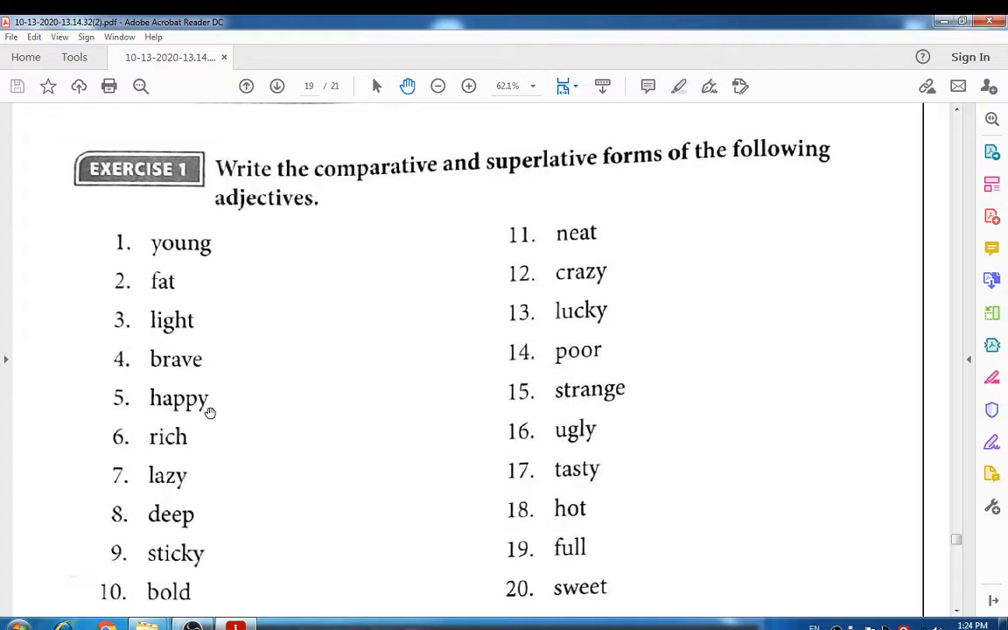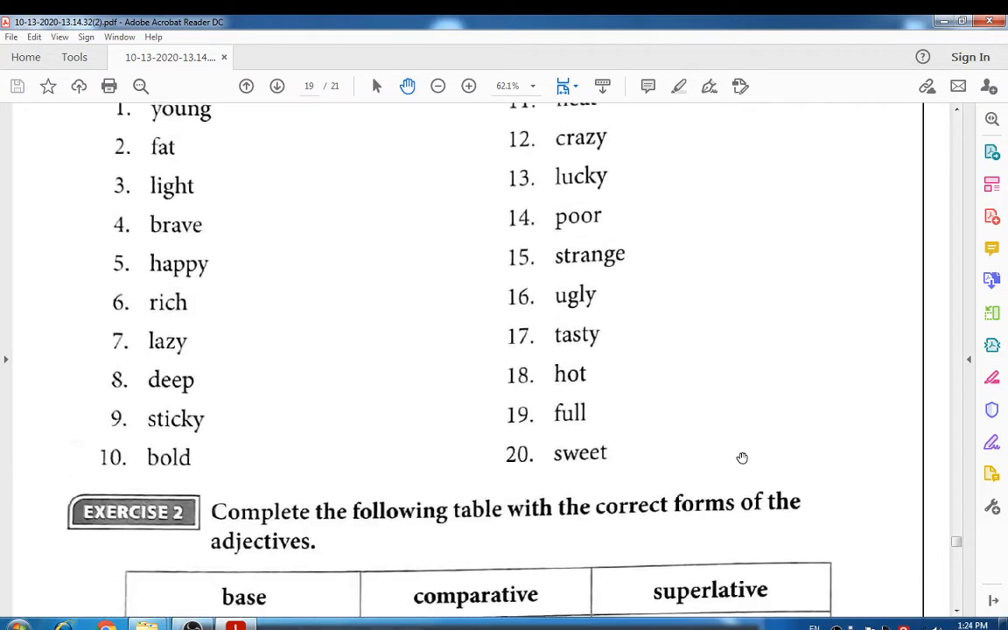While changing happy to its comparative form, you have to remove the y and place i at the end before adding the suffixes, right? So like this you can complete this whole exercise in your notebook. Let's read the words that are there: rich, lazy, deep, sticky, bold, neat, crazy, lucky, poor, strange, ugly, tasty, hot, full, and sweet. So these are the words. Write their comparative and superlative forms in your notebook.